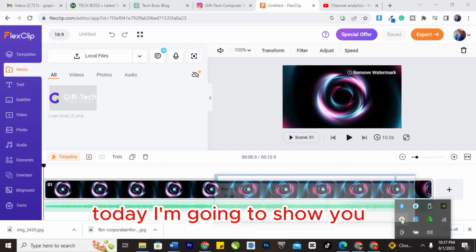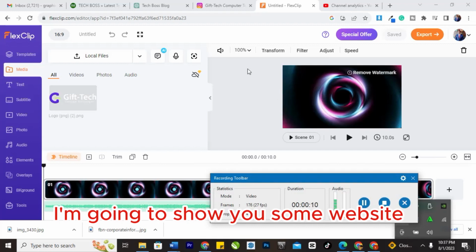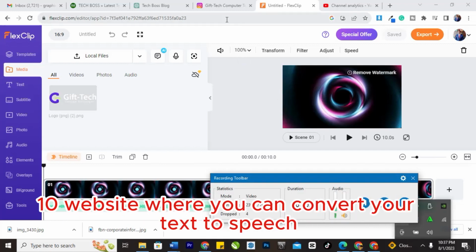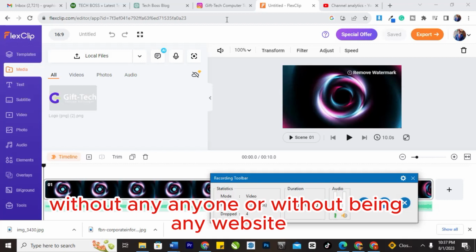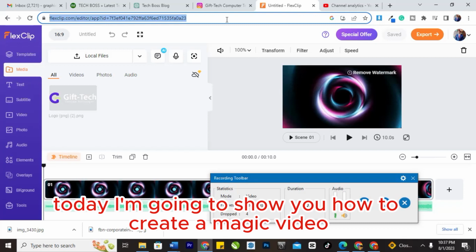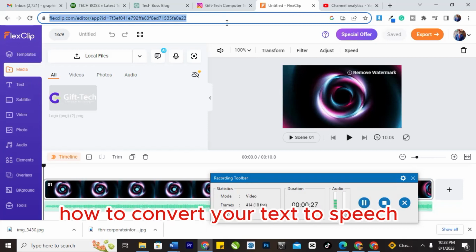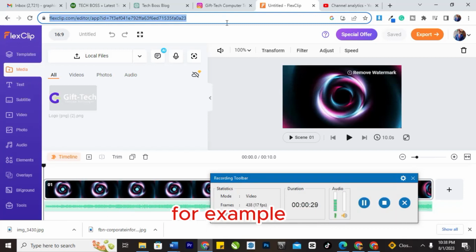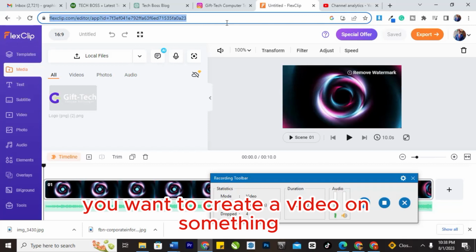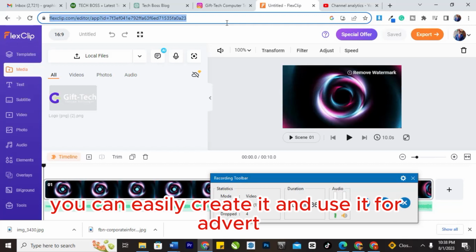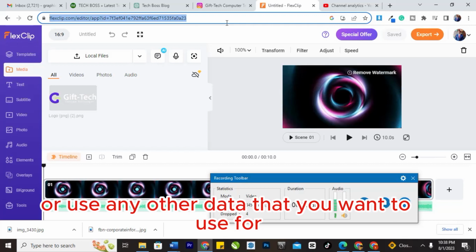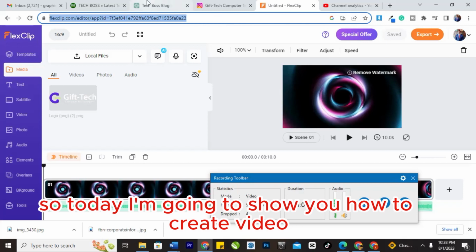Today I'm going to show you some websites. I'm going to show you like 10 websites where you can convert your text to speech and use it to create a cool video on your own without hiring anyone or without paying any website. So today I'm going to show you how to create a massive video, how to convert your text to speech. For example, maybe you want to use it for an advert. You can easily create it and use it for advert or any other thing that you want to use it for.